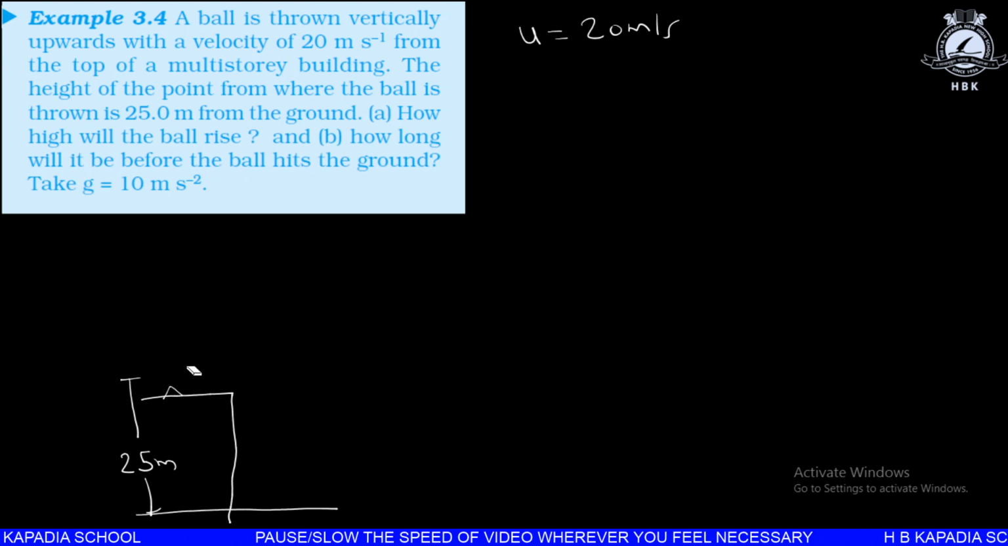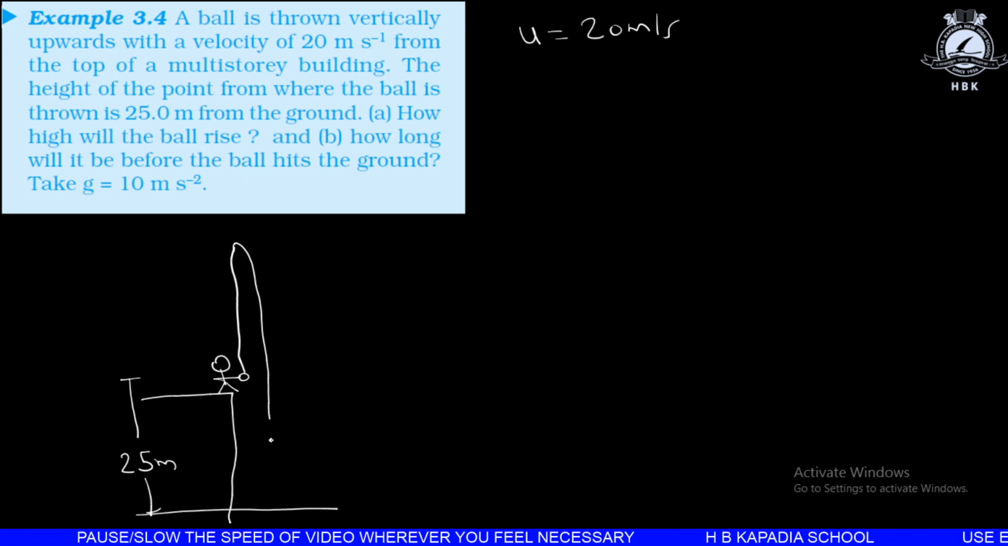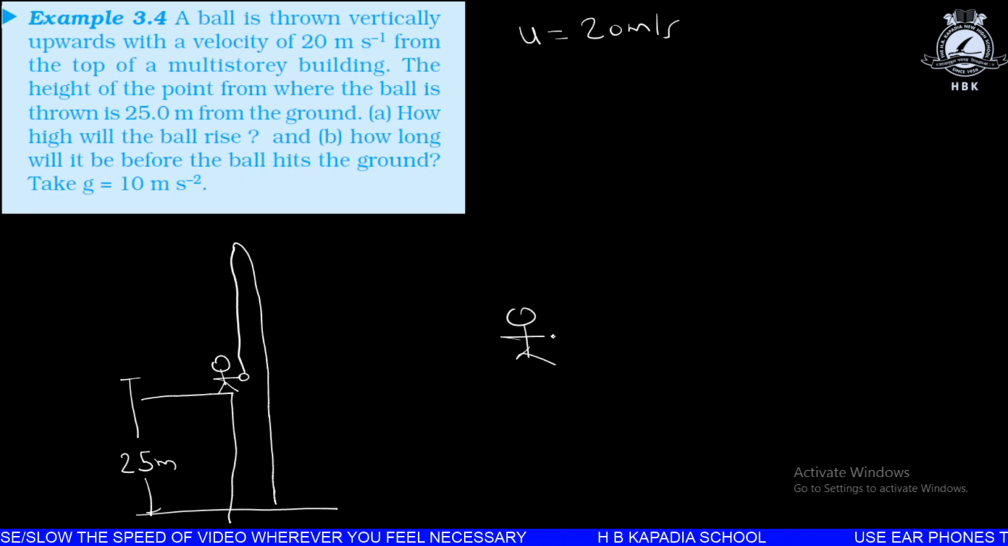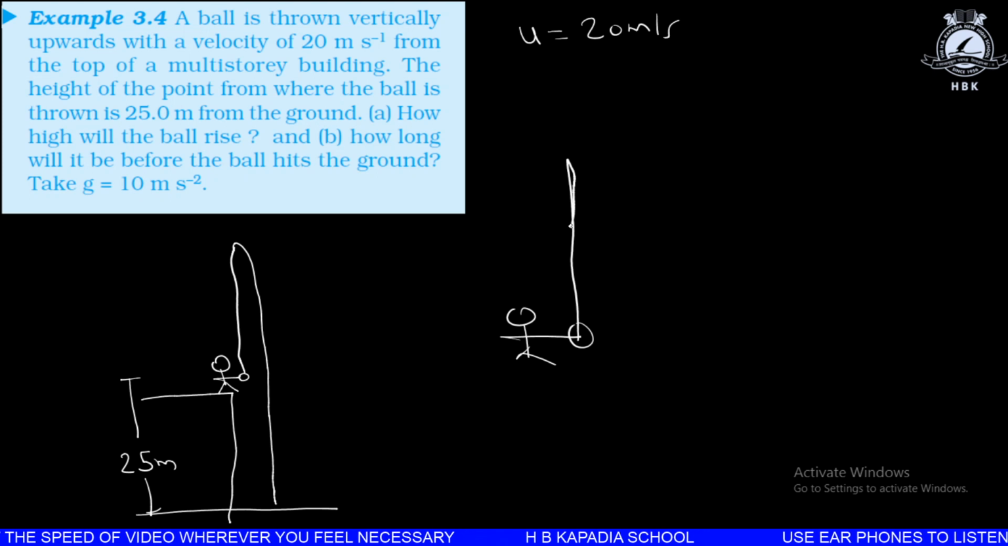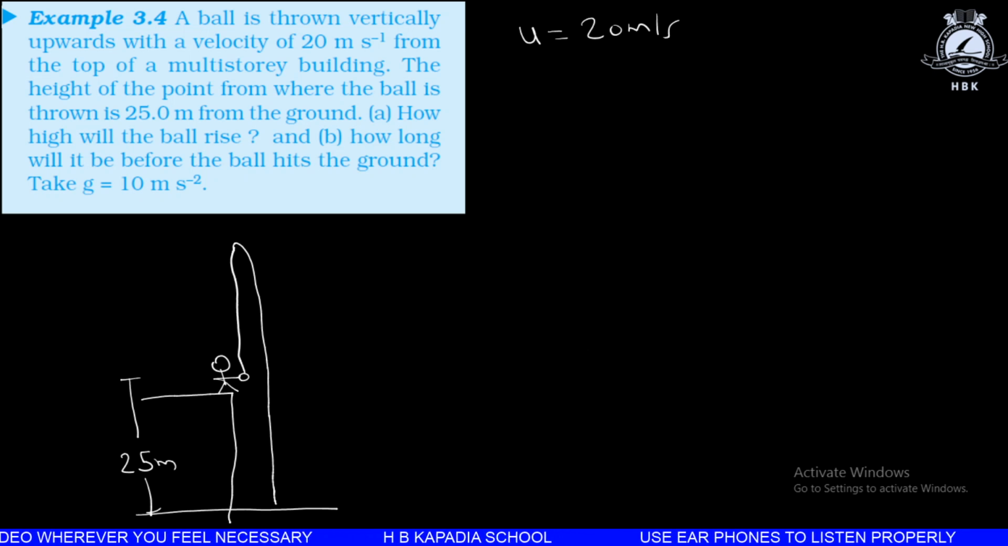I'm not satisfied with this diagram, so I will draw it again. This is a person and this is a ball. He's throwing the ball in an upward direction, and the ball comes down. Actually it will traverse the same path, but in order to show the path of the ball, I'm drawing it like this. If the ball is exactly thrown upward, it will go up and come back along the same path and go down. But to make things clear, I have shown the trajectory like this.